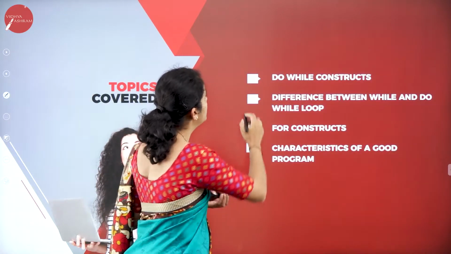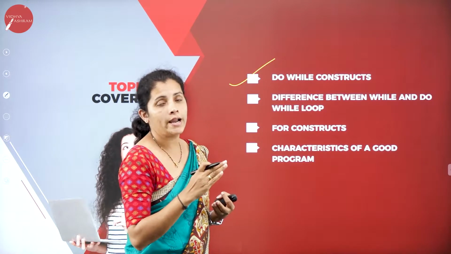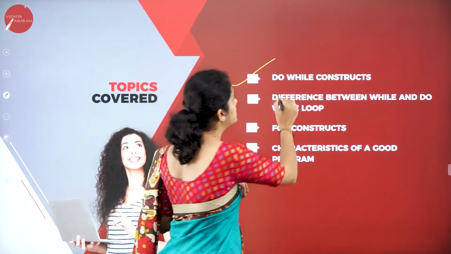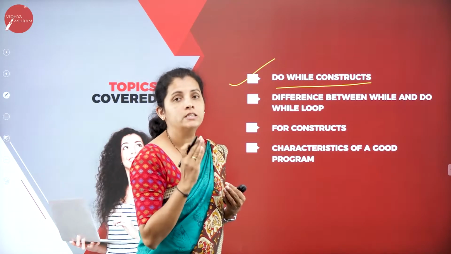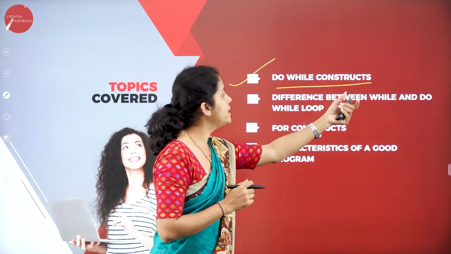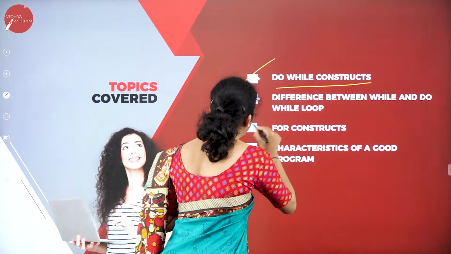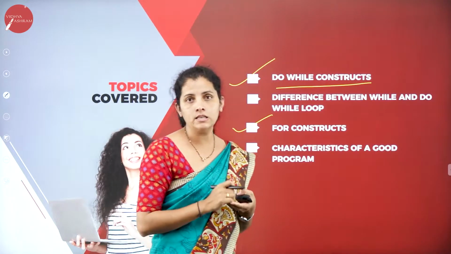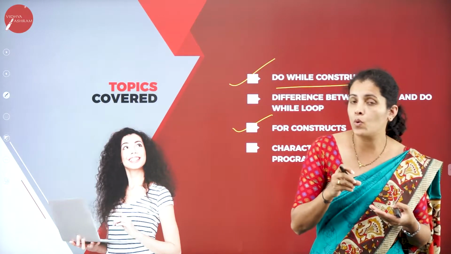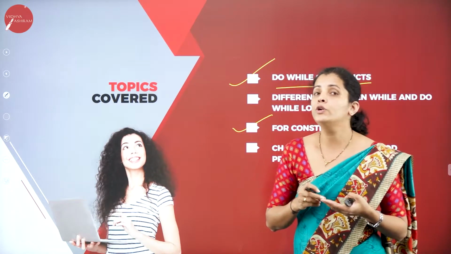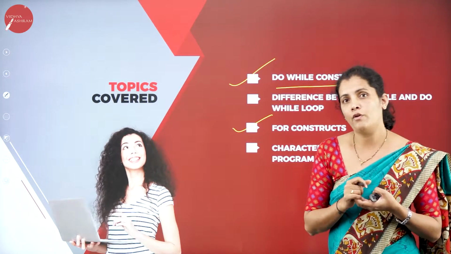Moving further, in today's session, I'm going to deal with how to write do while constructs in my program. Then I'm going to discuss the difference between while and do while loop. Along with that, I'm going to discuss what is for loop and how to use the for loop in my program, and explain how to draw the flowchart for loop.